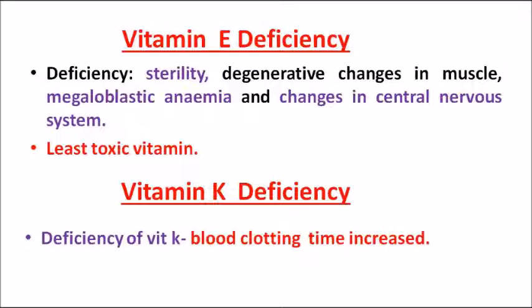Whereas coming on to vitamin K, vitamin K is the one which helps in blood clotting. How does it help? Vitamin K helps in the conversion of inactive clotting factors to the active form of the clotting factors within the blood plasma. So when there is a deficiency of vitamin K, the blood clotting time is increased. That's a very favorite question of most MCQ questioners: vitamin K deficiency results in increased blood clotting time, because vitamin K activates the clotting factors.